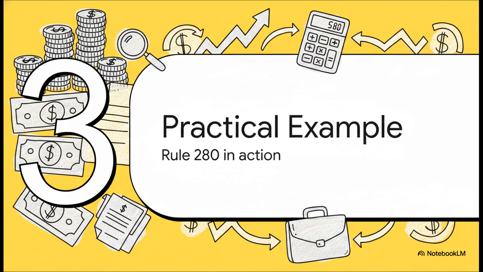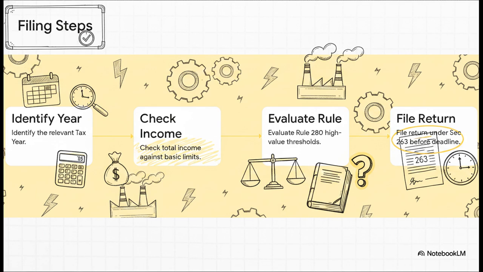Let's make this perfectly clear by moving to Section 3. We'll walk through a highly practical real-life taxation example. Picture this. You've got an individual running a small, unregistered manufacturing setup. For the given tax year, their actual taxable income, 0, thanks to various deductions. But their electricity bill for running all that heavy machinery came out to 1.5 lakh rupees during that same tax year. Now, even though Step 2 clearly shows 0 taxable income, Step 3 instantly flags that electricity expenditure under Rule 280. Because of that, they absolutely must follow through the Step 4 and file their return under Section 263 to